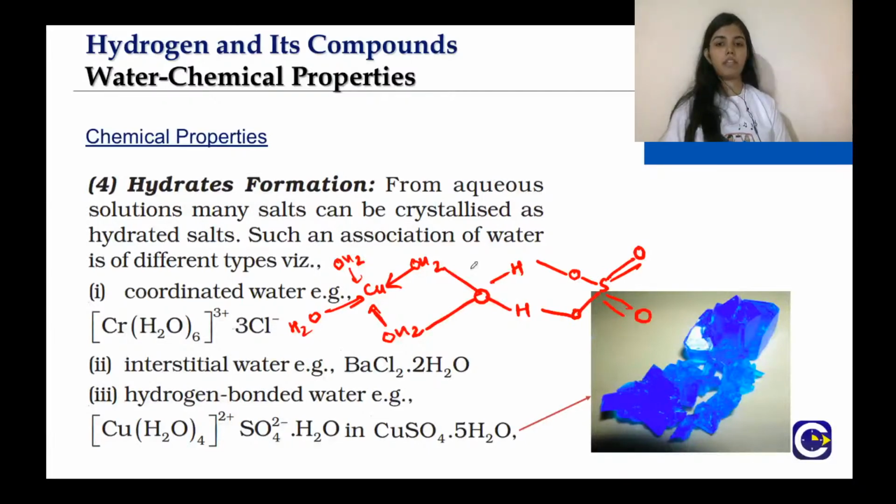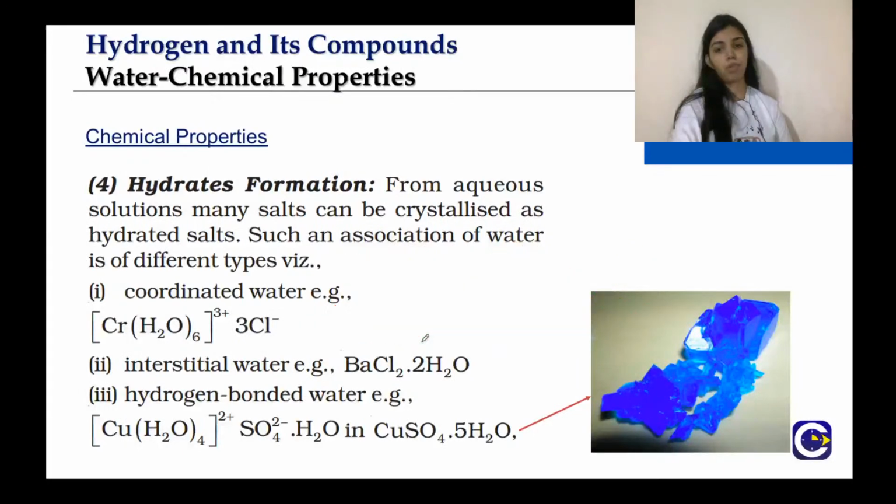This is the structure. So this is 1 water molecule associated with hydrogen bonding to sulfate, and it is also forming hydrogen bonding to these water molecules, and copper is connected to only 4 water molecules. So a question can be asked from this particular structure of copper sulfate .5H2O.